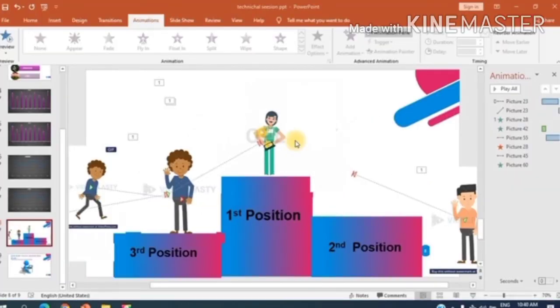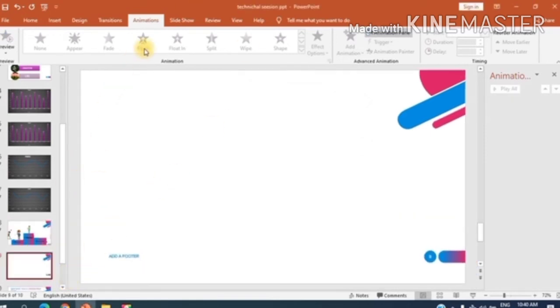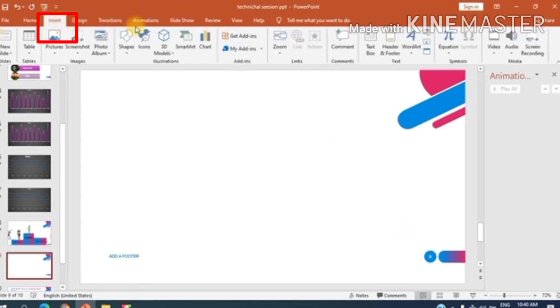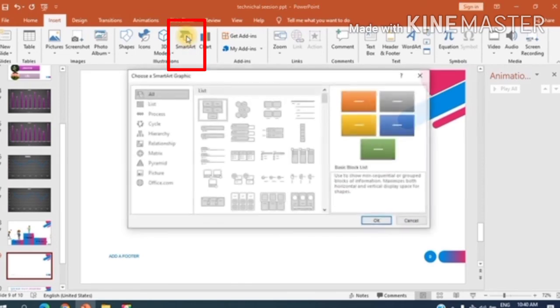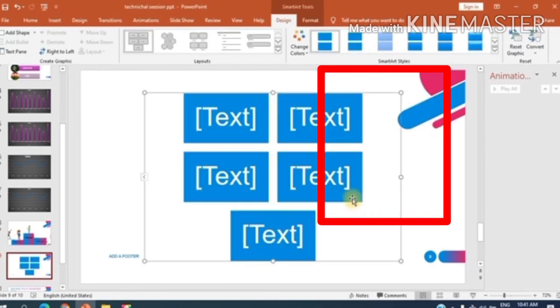Friends, since it needs multiple animations, if you are a bit experienced, you can do it. But now, for your convenience, I am showing you in a simple way. Let's see. Go to Insert tab and then SmartArt. Now I will click on OK button.